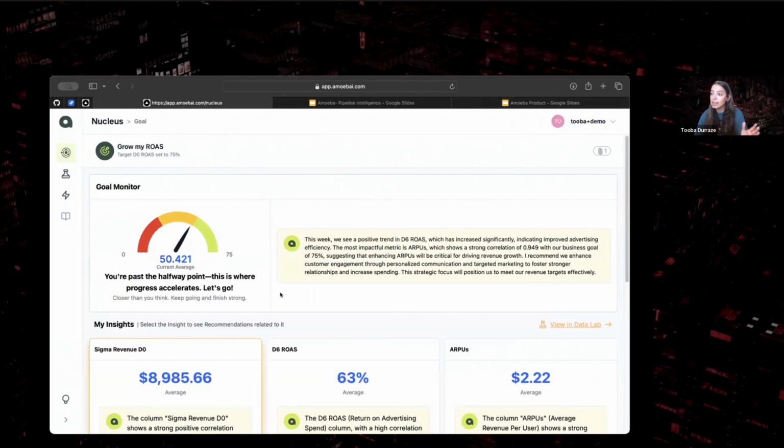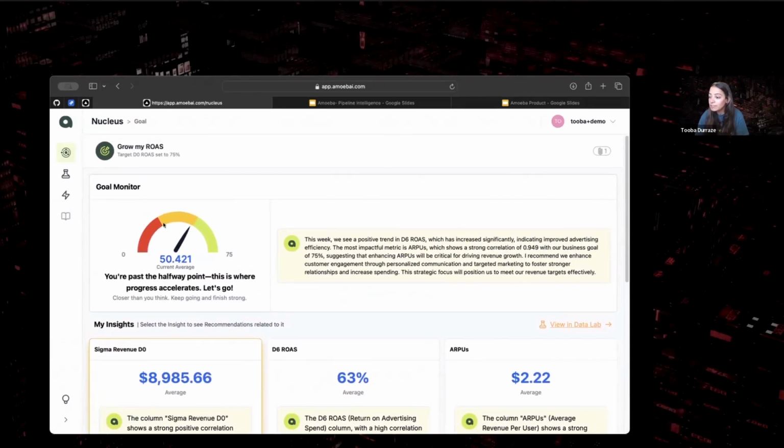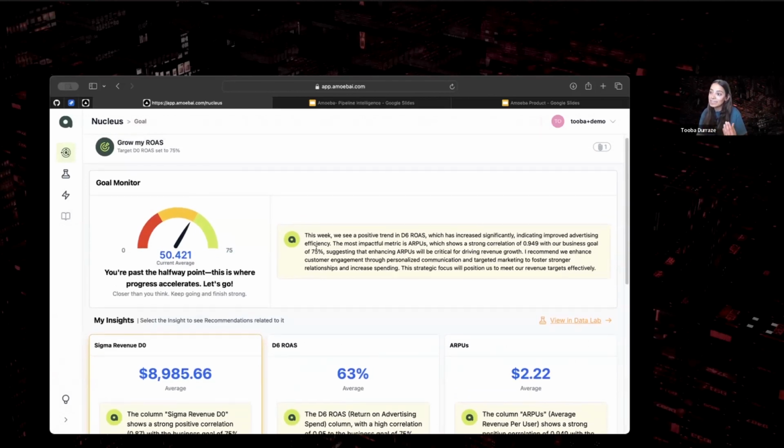So I'll jump back. Our goal has been set, and we are in our first living brief. Here you'll see your goal, which is 75%. Our current average for this is 50%. This is basic math, not a lot going on here. But I'll draw your attention to this portion. Any lime green bubbles that you see are our system explaining what's happening behind the scenes or how the data is derived.